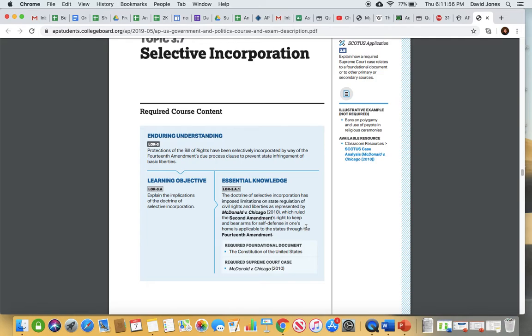The way you should talk about this, if you're talking about selective incorporation on the AP test, and you can see it here when it talks about enduring understanding, the court has used the 14th Amendment to selectively incorporate the Second Amendment, for instance, to the states. So the 14th Amendment's Due Process Clause, Equal Protection Clause, are used to selectively incorporate amendments to the states. Okay, that's kind of the process by which it happens. So it says here, the doctrine of selective incorporation has imposed limitations on state regulations of civil rights and liberties. So that idea is key here.